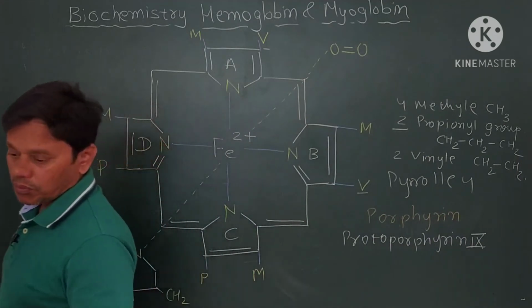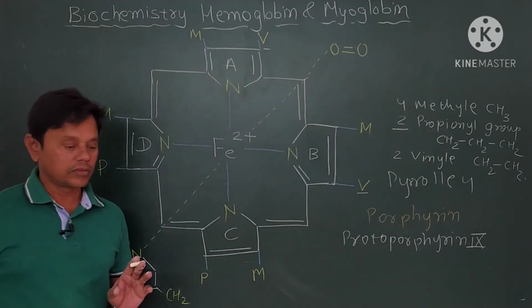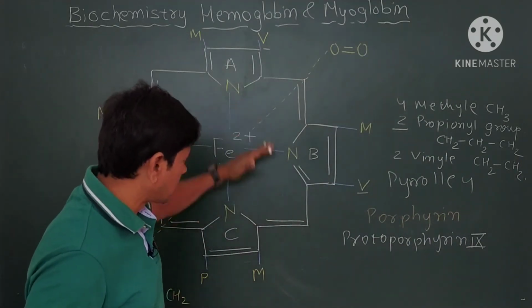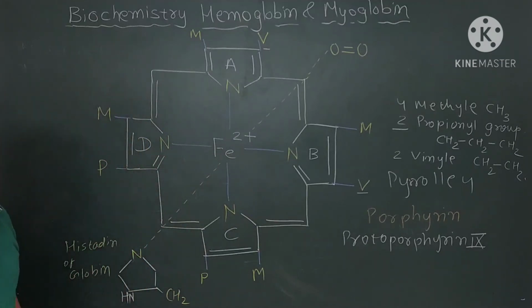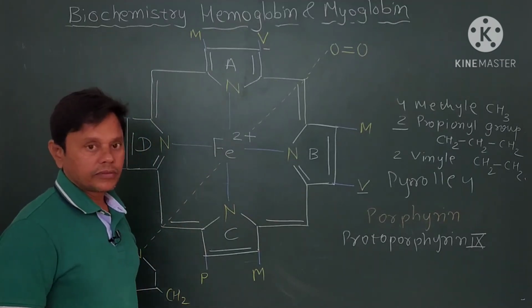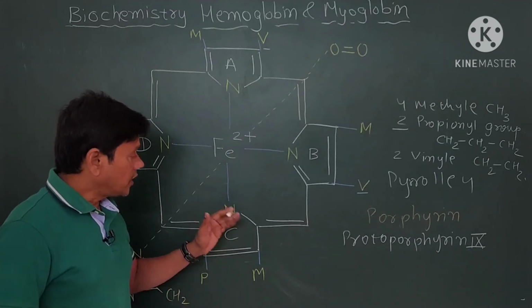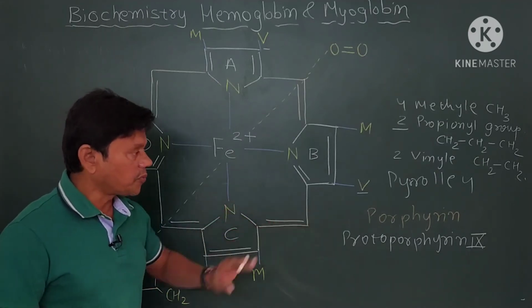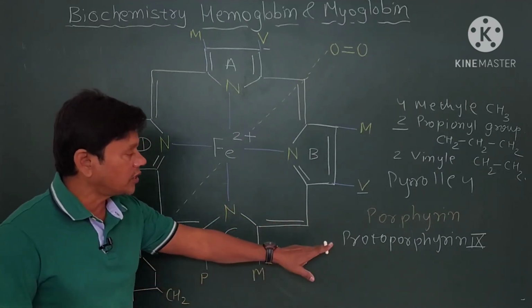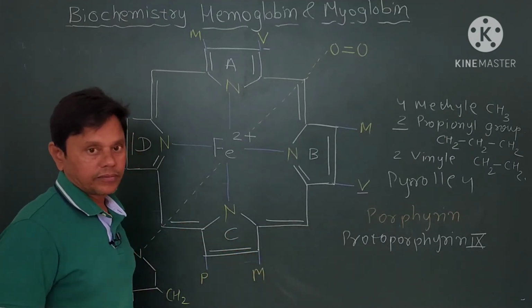So this is the most important topic. This is the structure of heme. So again I repeat, heme consists of a porphyrin molecule which is commonly known as protoporphyrin 9.